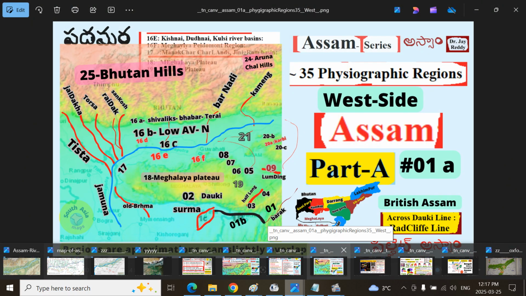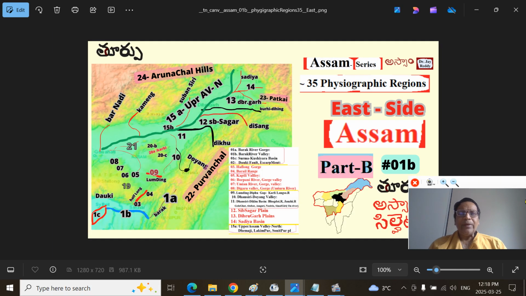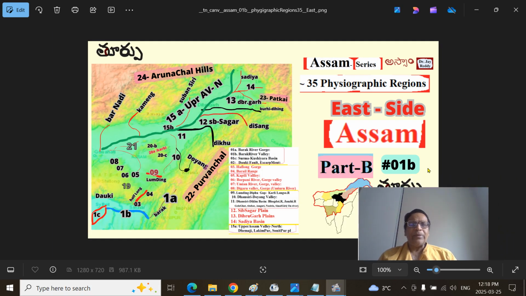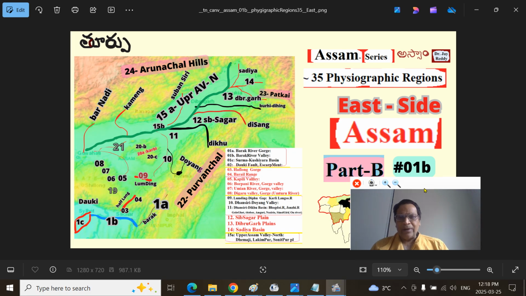The next part, we'll see the eastern side, the Tirap side, that is the Assam, this region. Remember, because I cut them off, sometimes the numbers may not tally, but we'll go in chronological order.